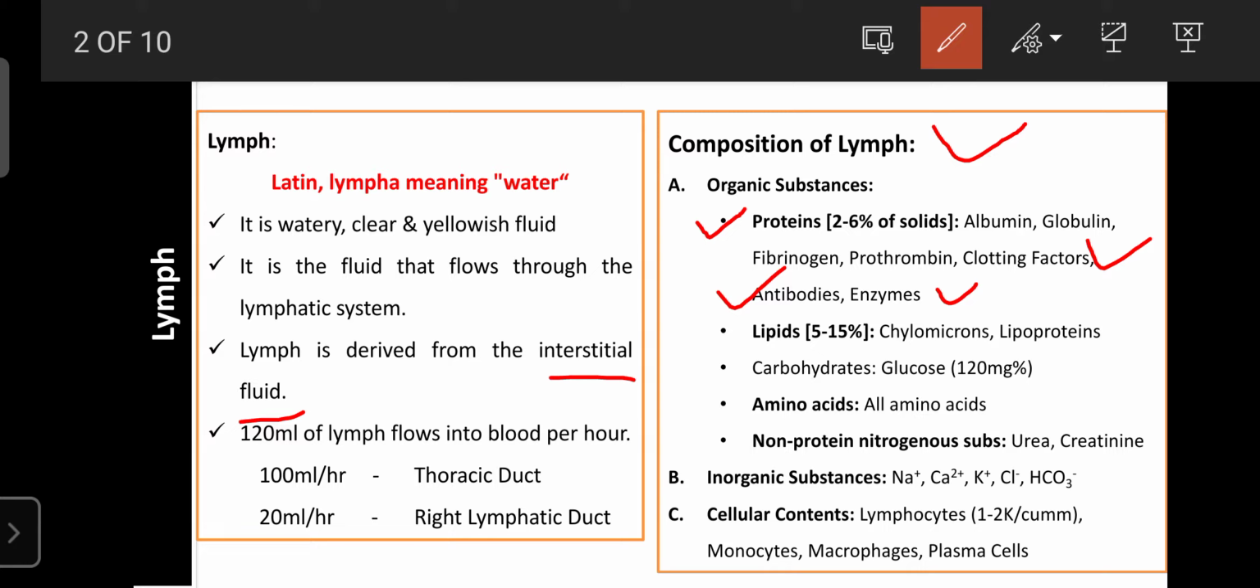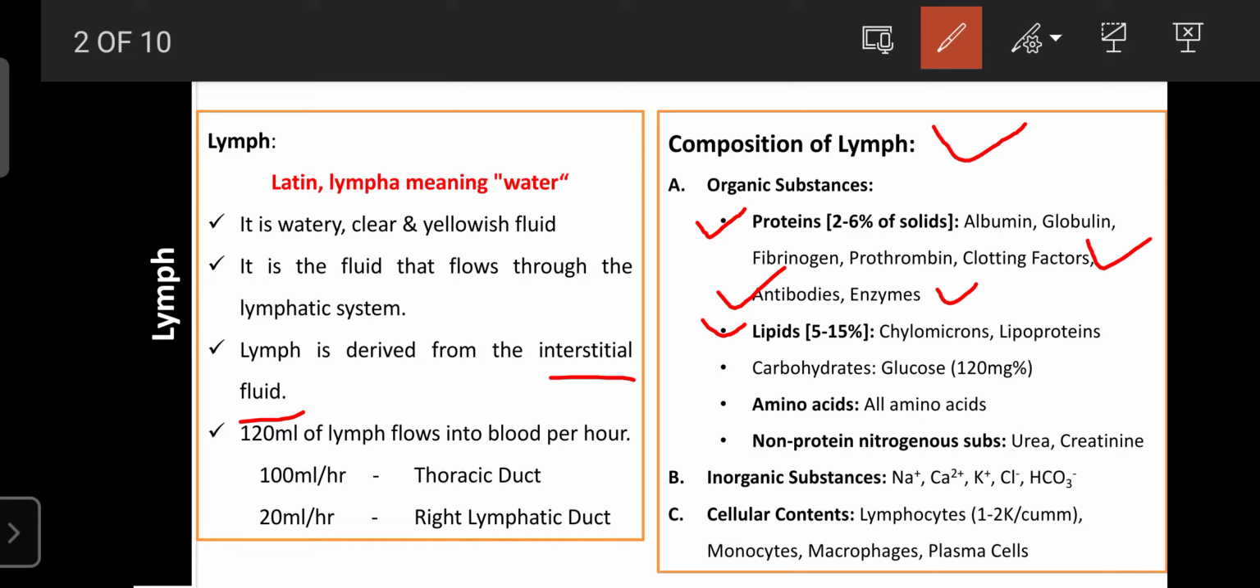Regarding lipids, the lymph consists of 5 to 15% lipids, namely chylomicrons as well as lipoproteins. These are required for the formation of plasma membranes. If the ratios increase, they are responsible for blockage of the blood vessels, myocardial infarction or atherosclerosis. But normally the lipoproteins are required as a source of energy and for the synthesis of certain steroidal hormones.